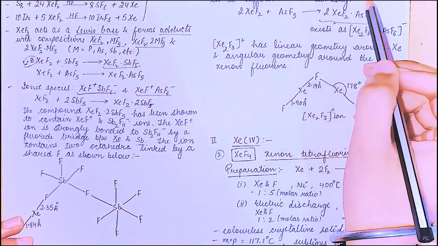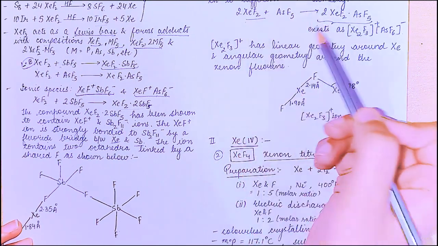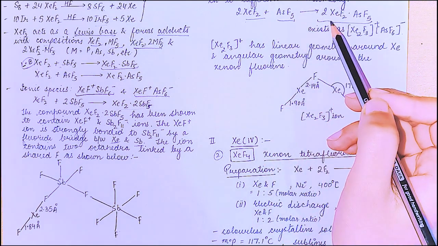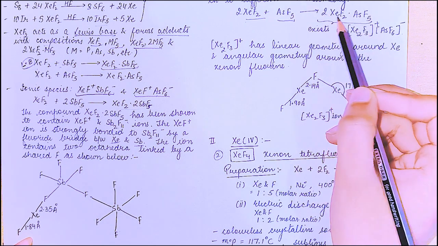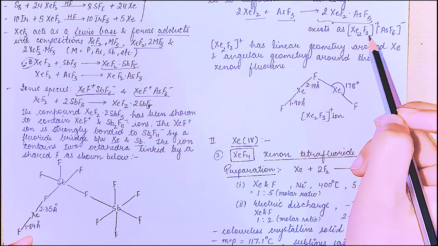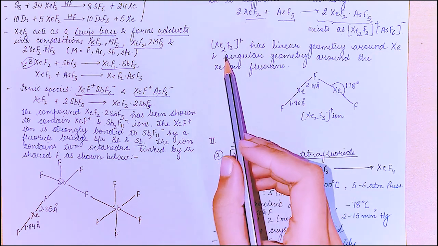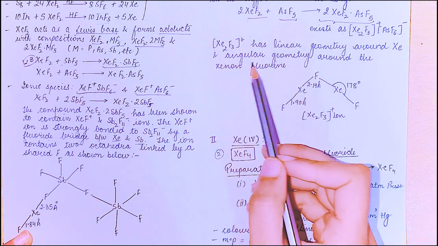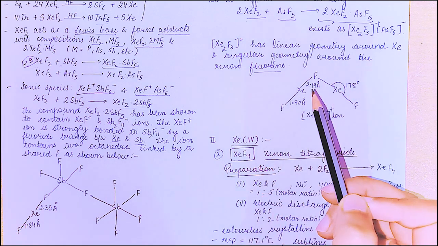XeF2 also reacts with arsenic pentafluoride in a different stoichiometry, like two molecules of XeF2 plus arsenic pentafluoride, it gives 2XeF2.AsF5. So it exists as ionic species also, Xe2F3 positive, AsF6 negative. Xe2F3 positive has a linear geometry around xenon and angular geometry around the xenon fluorine.